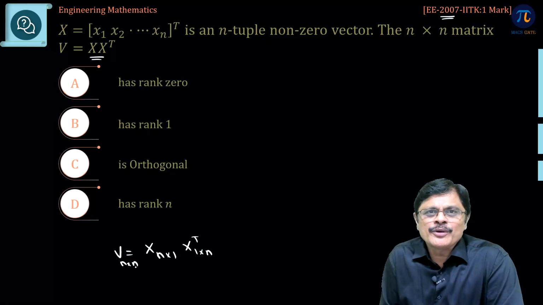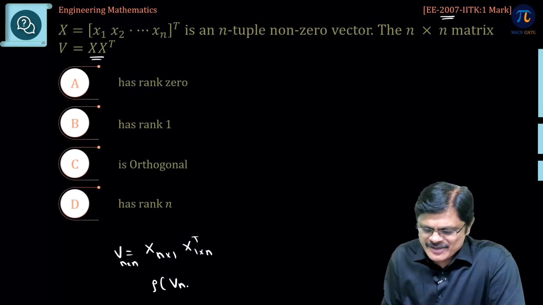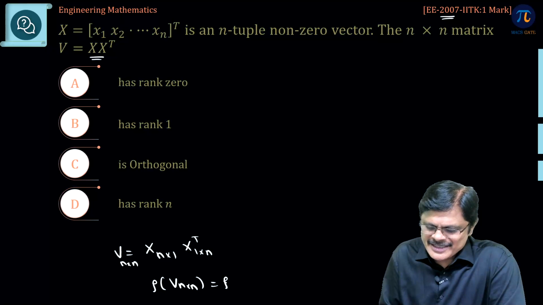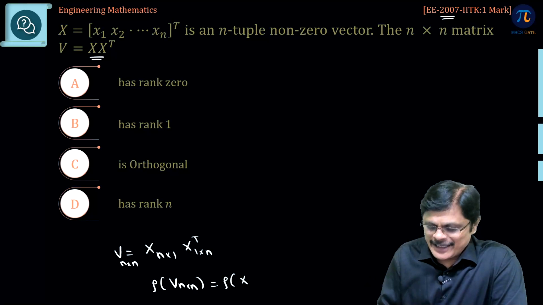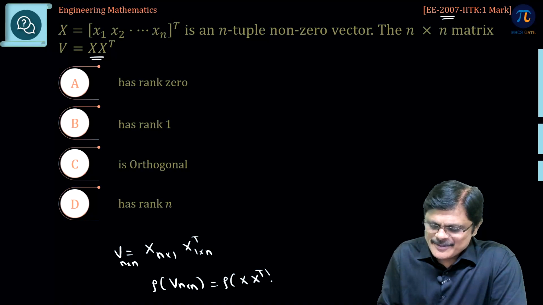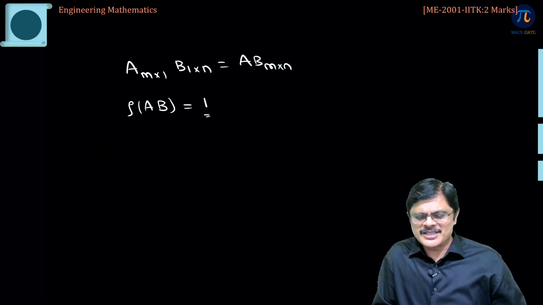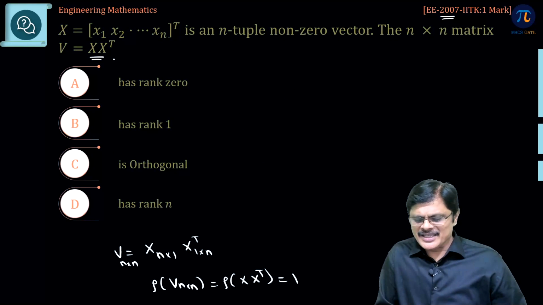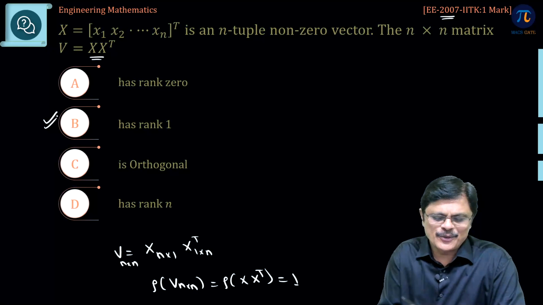Now, he is asking about V. It is exactly the same as the previous problem. The rank of V is the rank of the product of an n by 1 matrix and a 1 by n matrix, so it is equal to 1 just by the previous rule. Just by using the previous rule, the answer for this problem is also equal to 1. So, it has rank 1.